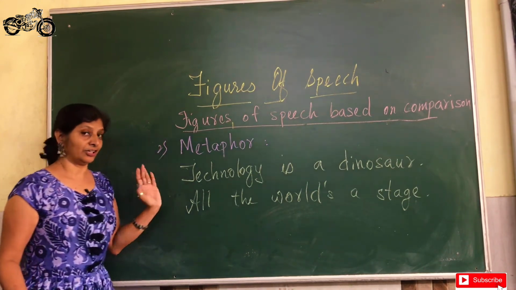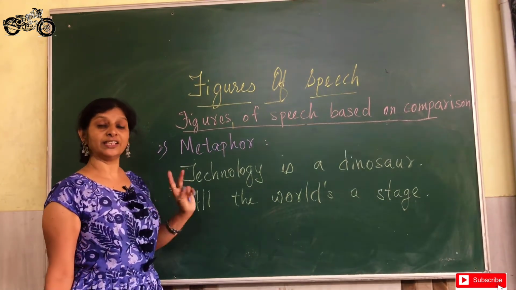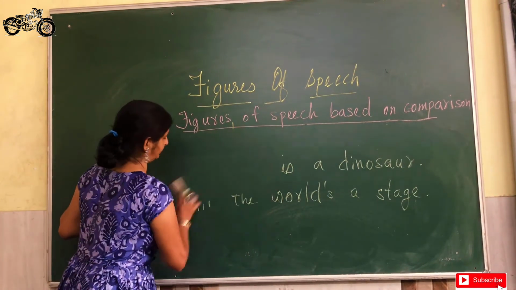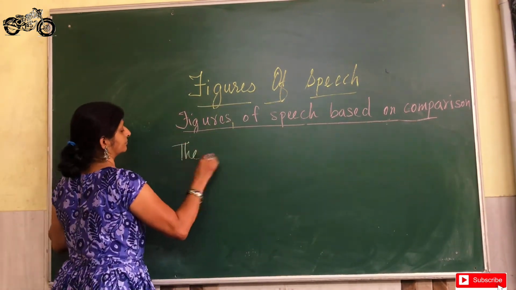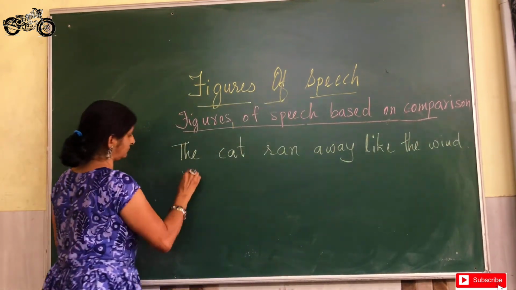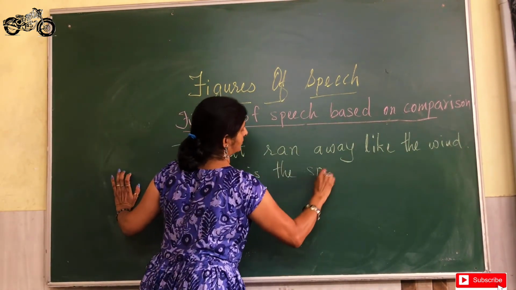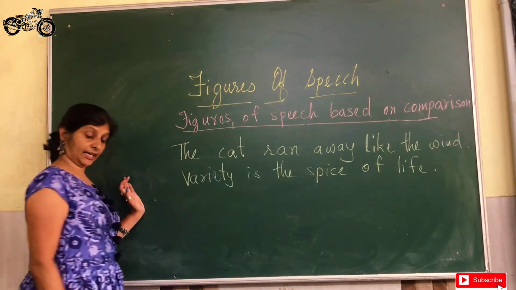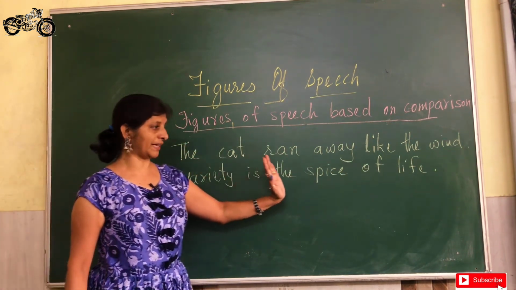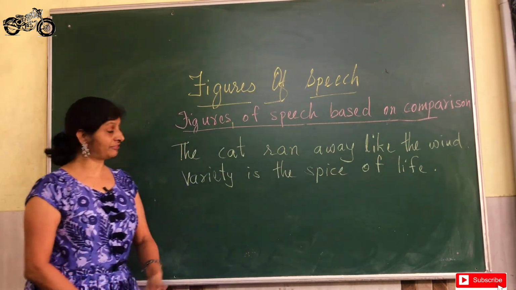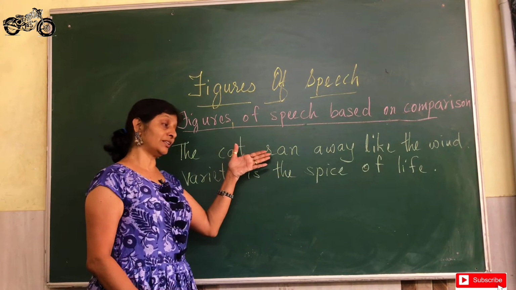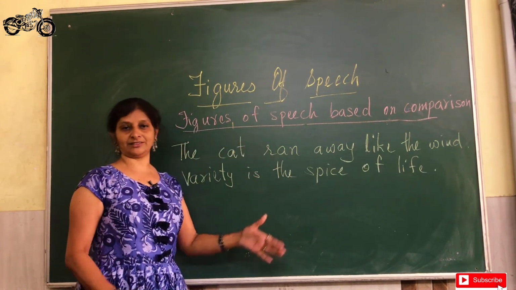Okay. On a signing off note, I will leave you with two sentences which you will decide whether it is a simile or a metaphor. The cat ran away like the wind, and variety is the spice of life. So, before I sign off, I want you to go through these two sentences and decide on your own which one is a simile here and which one is metaphor.